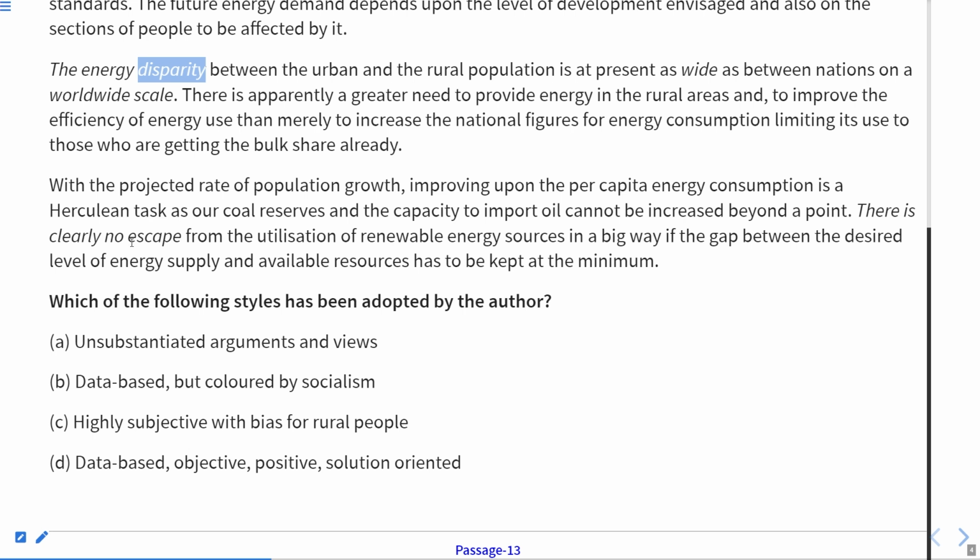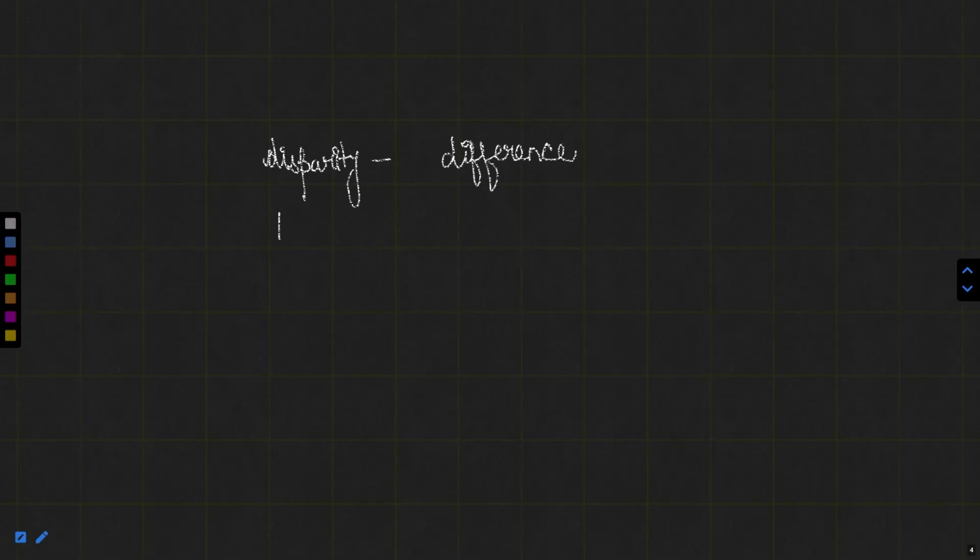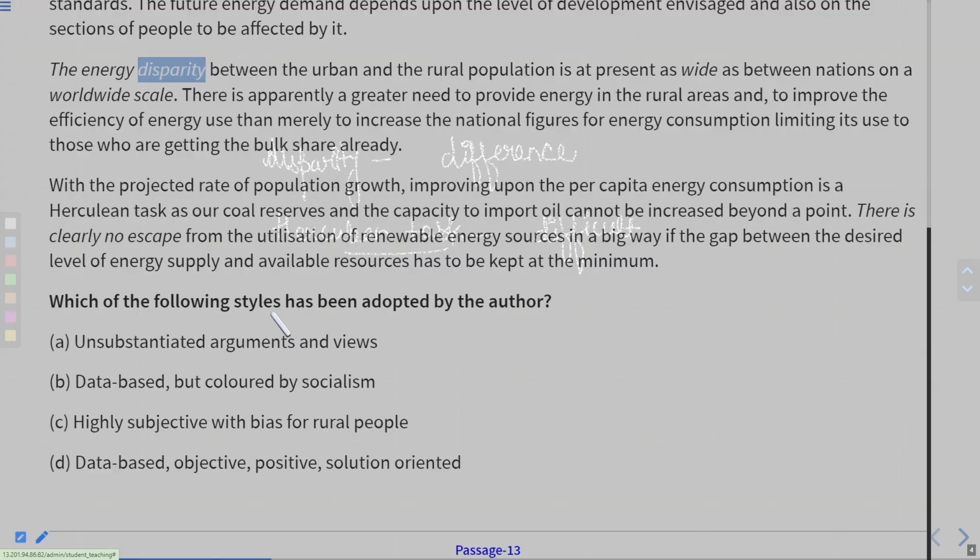So this Herculean task refers to something which is very difficult. When some action is very difficult to do, that is a Herculean task.